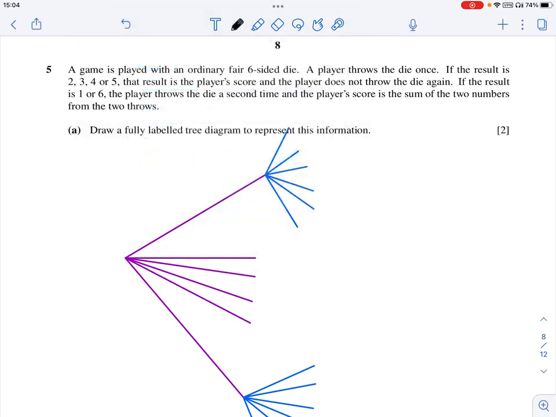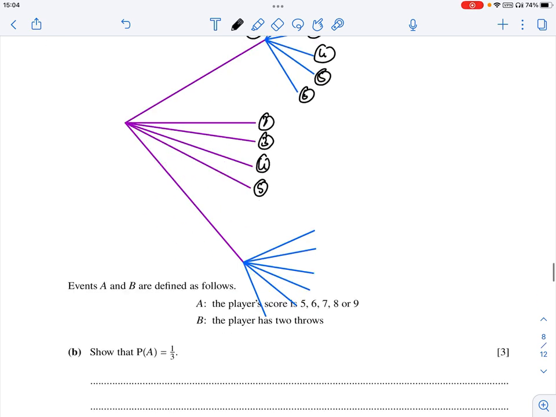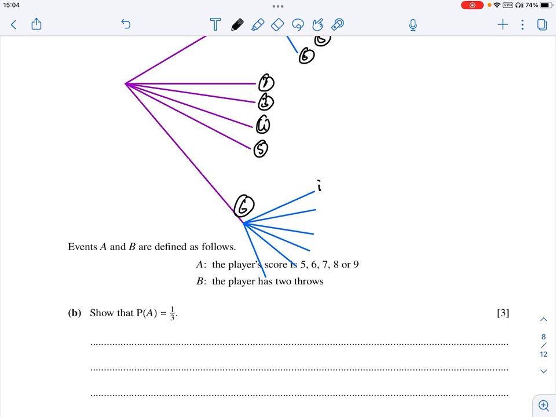This is for 1, this is for 2, 3, 4, 5, and this is for 6.